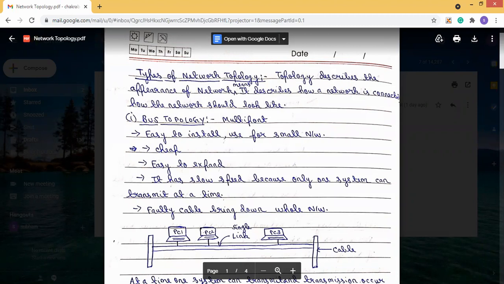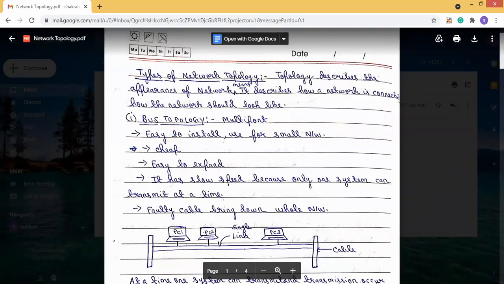So first, we will know what network topology is. Network topology describes the appearance of a network. What is the appearance of a network? It means how the network is connected or how the network should look. In simple words, topology describes the design of a network: how the network should look, how the network is connected. This describes the network topology.